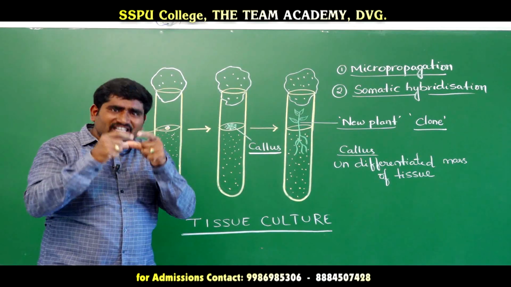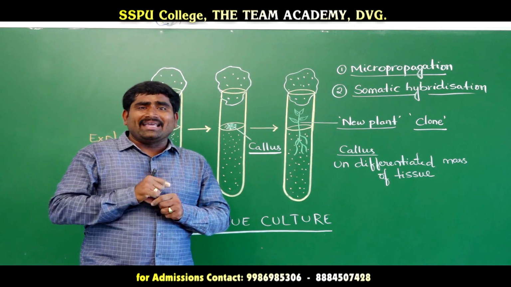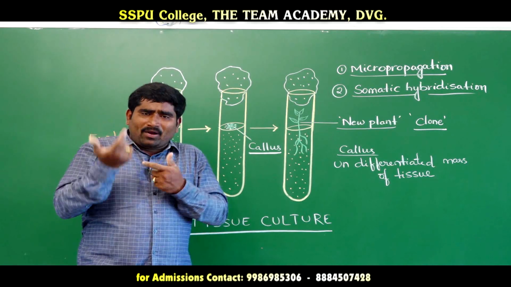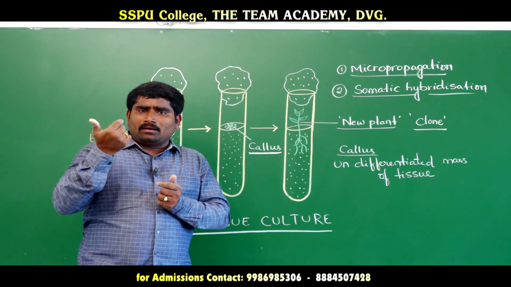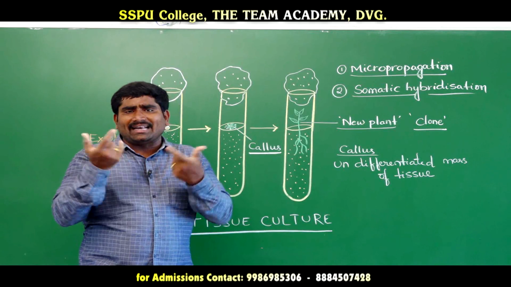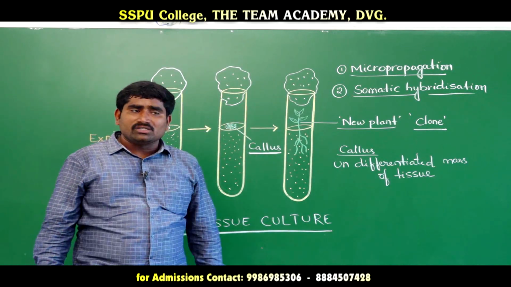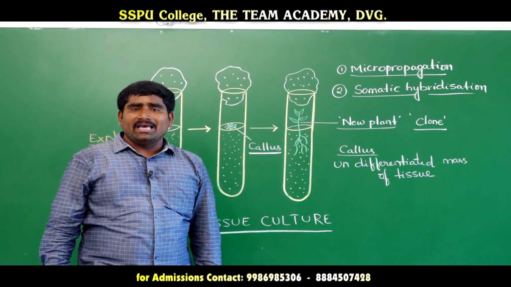And after fusion of these two protoplasts, a diploid plant or a tetraploid plant is formed. If two diploid cells are fused, then a tetraploid plant will form. So polyploid plants also we can produce by using this somatic hybridization.